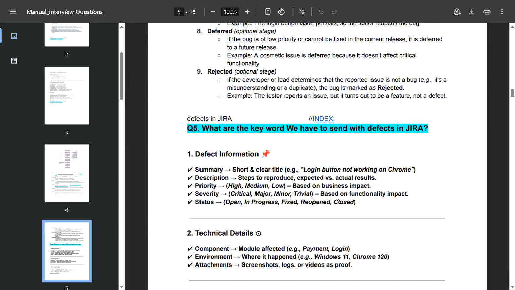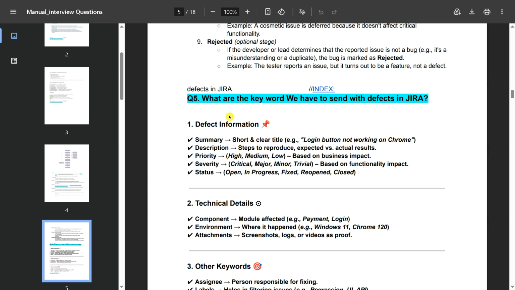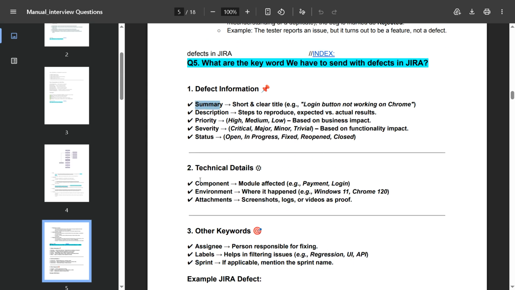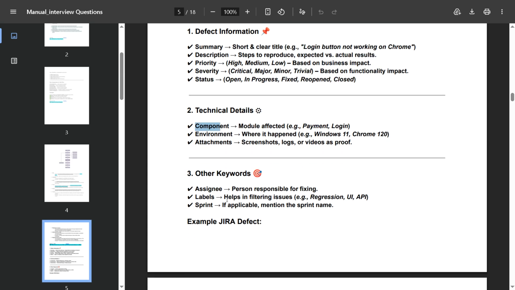And for the defect, what are the keywords we send with a defect in Jira? This is also asked in interviews, so you can prepare this question too. Defect information like summary, description, priority, severity, status. In the technical details we can say component, environment, attachment, and other keywords we can say assignee, labels, sprint.